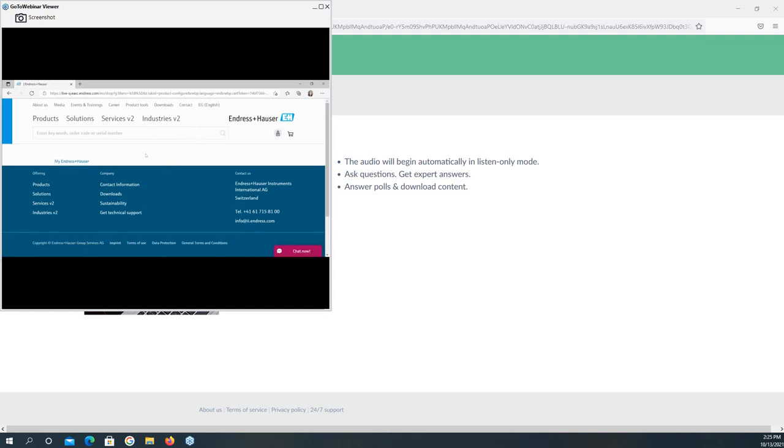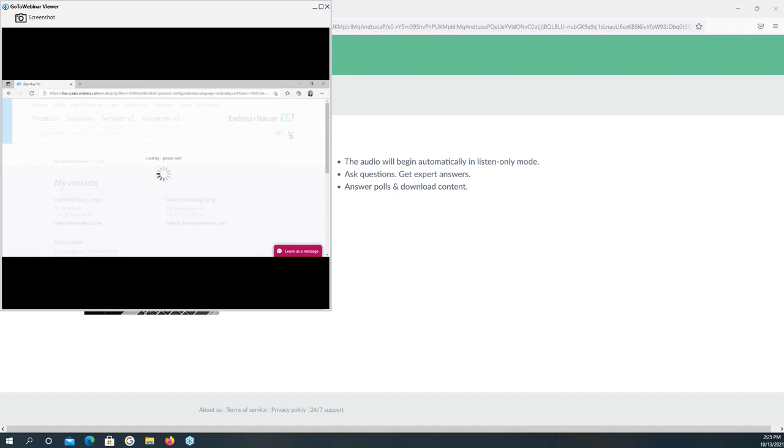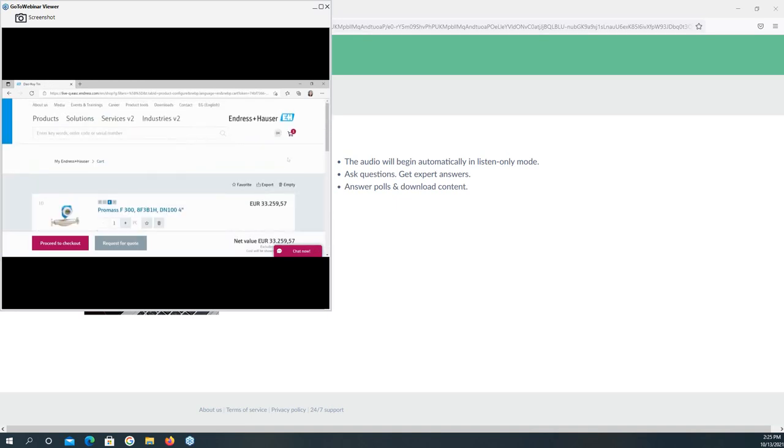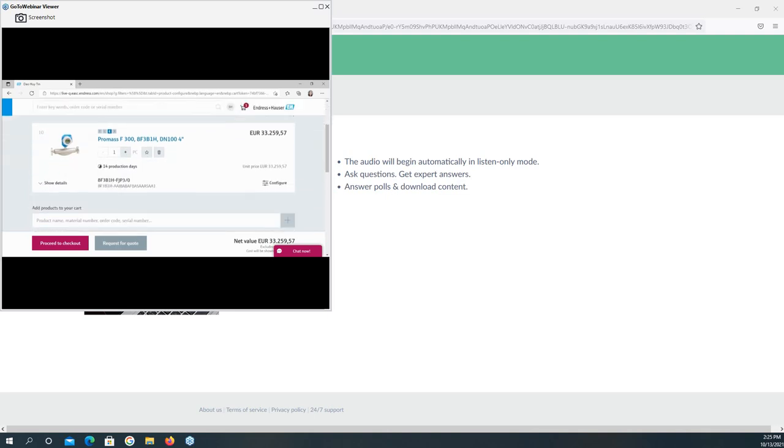After the configuration, the device will be added to the cart here, and here you can see the price. I would like to remind that you can see the price after you log in with your account. Otherwise, if you don't log in, you cannot see the price of the device. And here you can see the production days of the device is 14.